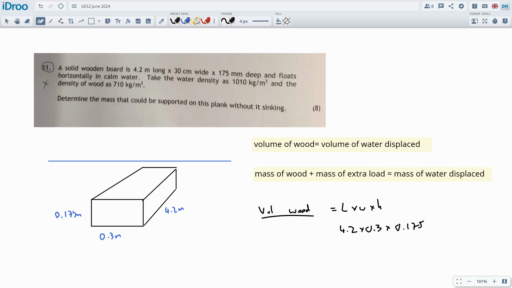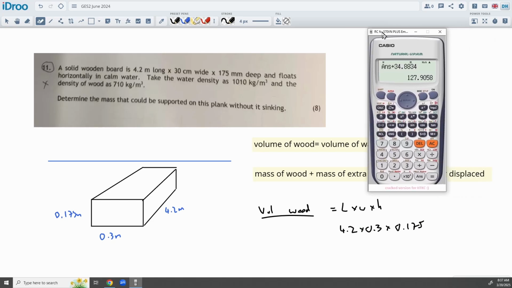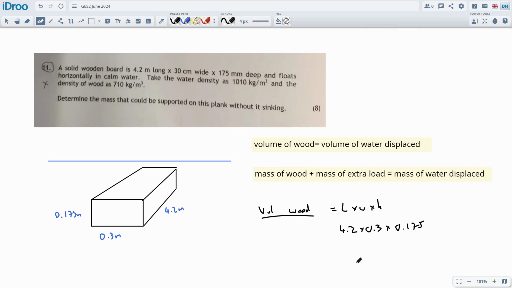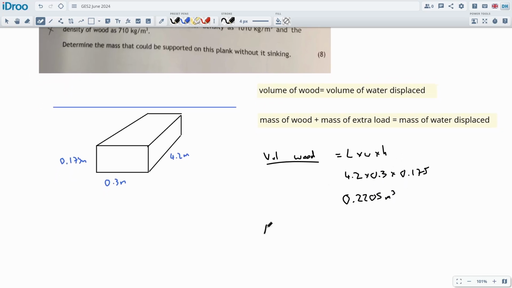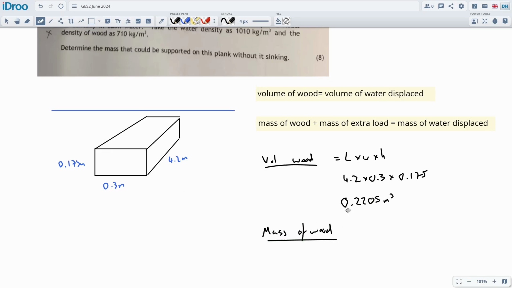Okay, so calculate it. 4.2, they like their 4.2s, don't they? 0.2205, 0.2205 meters cubed. From this we can get the mass of the wood. So the mass of the wood, how much it weighs. We're going to work in kilograms because it's a small object, it's appropriate.